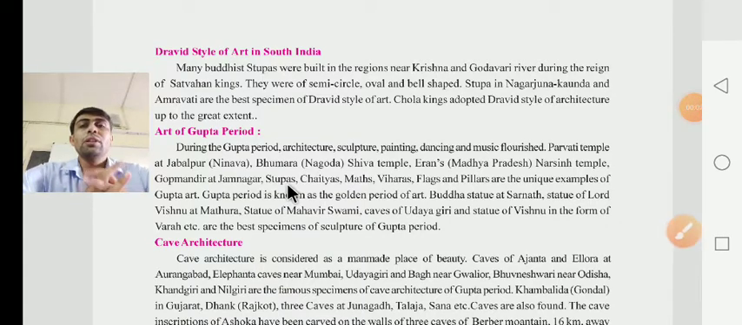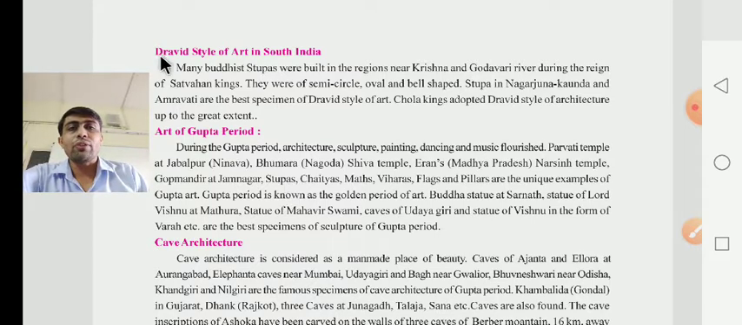Dear children, continuing chapter number 3, our next topic is Dravidian style of art in South India. What have they given? They have given about the Dravidian style of art in South India. It means દક્ષિણ ભારતની દ્રવિડ શૈલી.